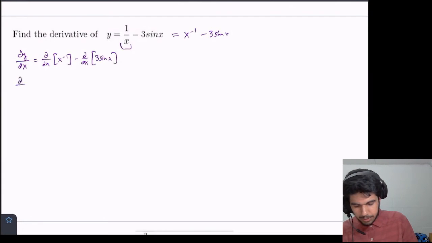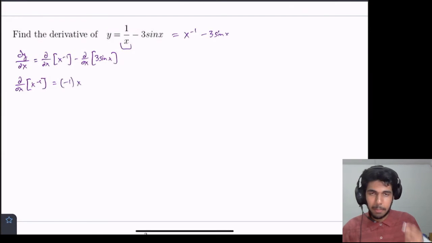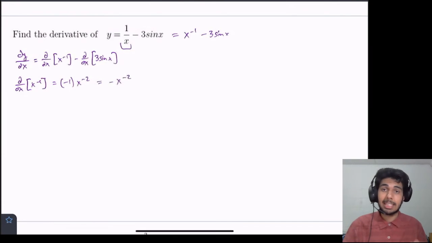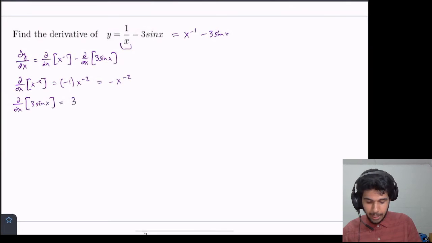So first let's compute this first term derivative, and that's just using the power rule. So the power comes down, negative 1, x, and then the power decrements by 1, so that goes to negative 2. So the derivative is negative x to the negative 2. Next, we want to find the derivative of 3 sine of x, and we should remember that constants come out, so this is equivalent to this here.